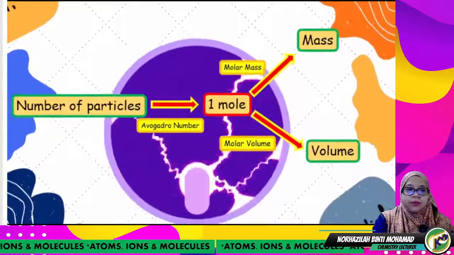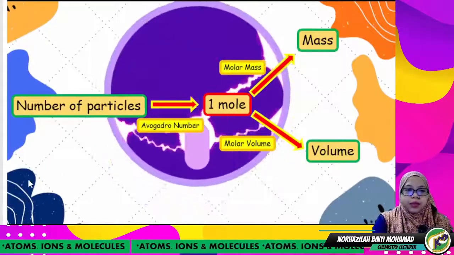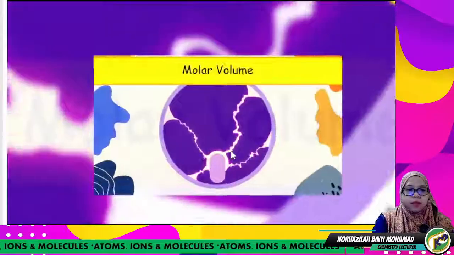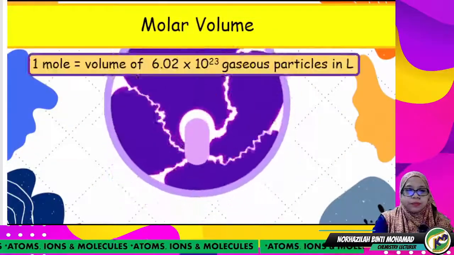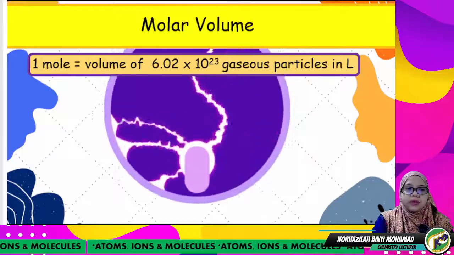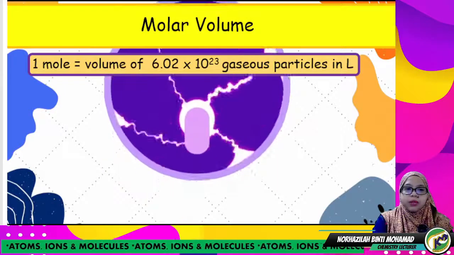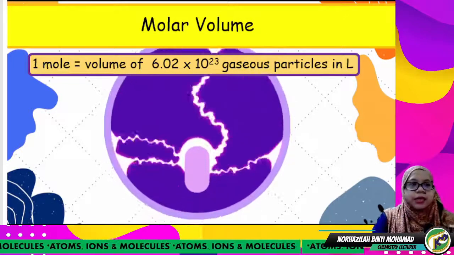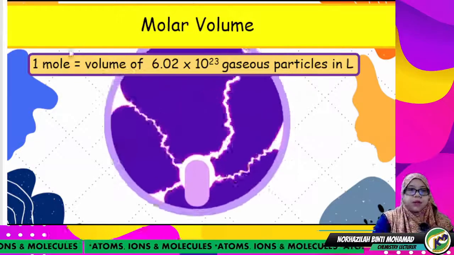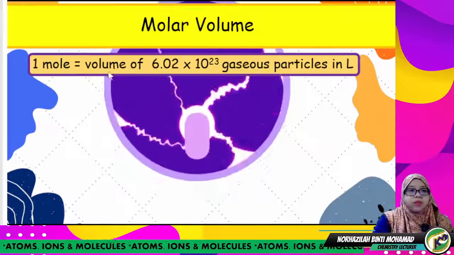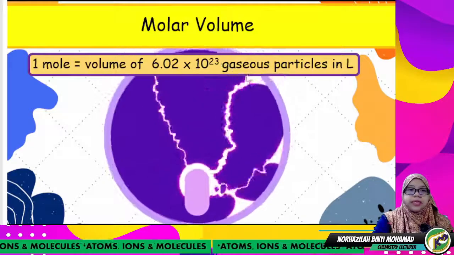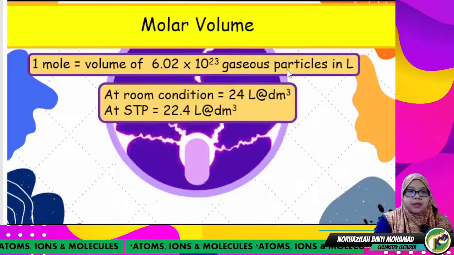And then we go to the molar volume. For molar volume, 1 mole is equal to the volume of 6.02 × 10^23 gaseous particles in liters.